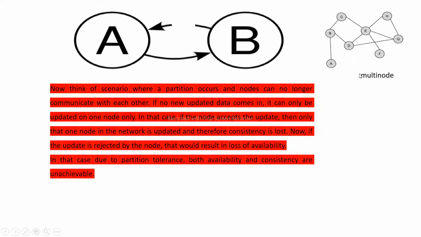In a multi-node structure with some topology, it becomes very difficult for us to tell that the system is consistent and that the system has all availability of data, isn't it? So in the simple example we have seen that if any link is broken, it is very difficult for us to call the system consistent, and to say the data is available at both the nodes.